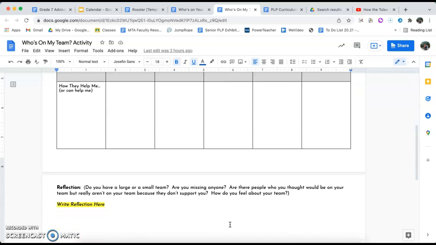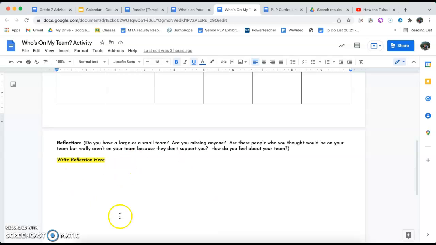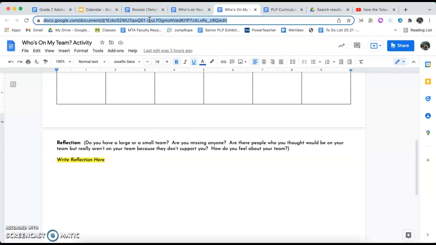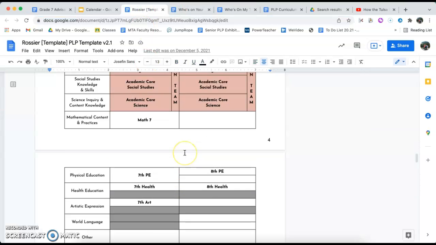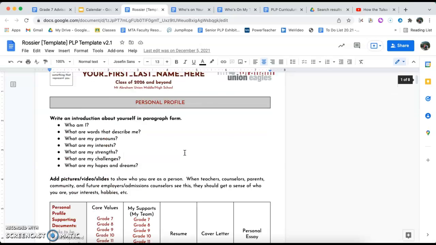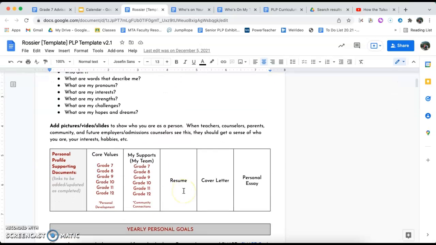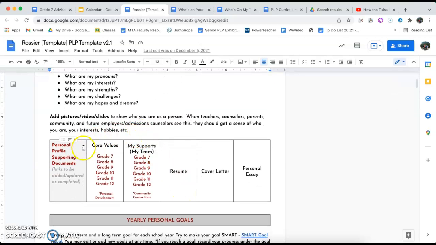And then once you have that completed, you are going to come down here and write a brief reflection and answer some of these questions down here. Now, once you have this done, you'll go ahead and copy the link. And then you will go back to your PLP and scroll all the way back up to the top. And then you're going to see down here in this personal profile supporting documents, this My Supports area.